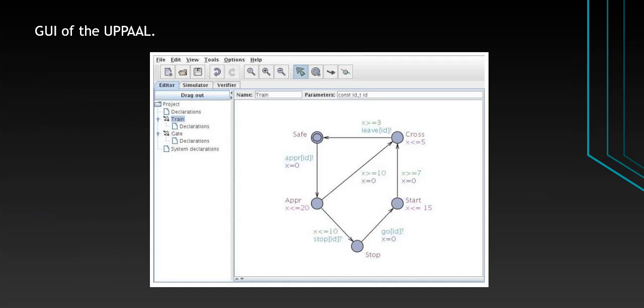Okay, this is an example GUI of the UPPAAL tool.